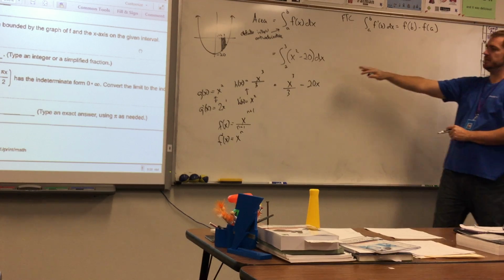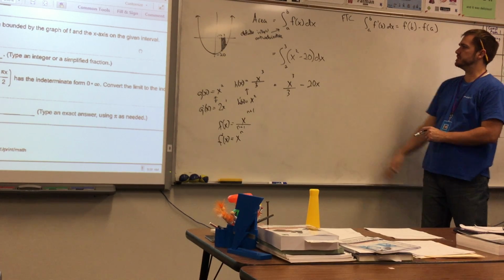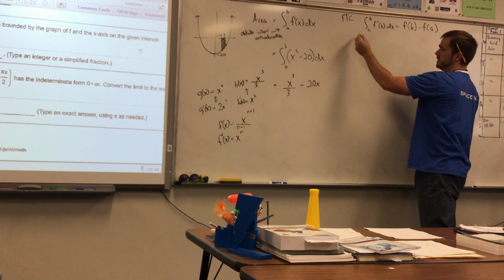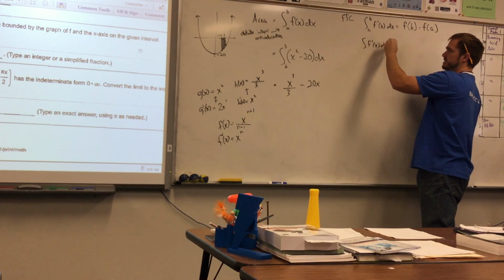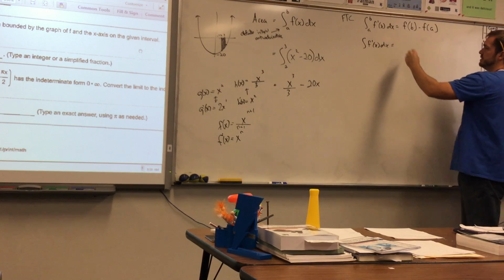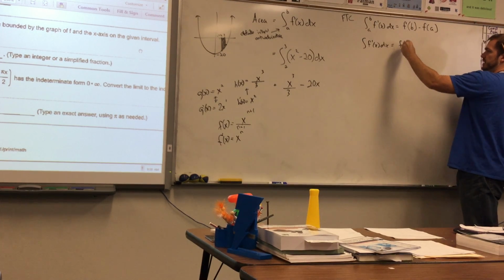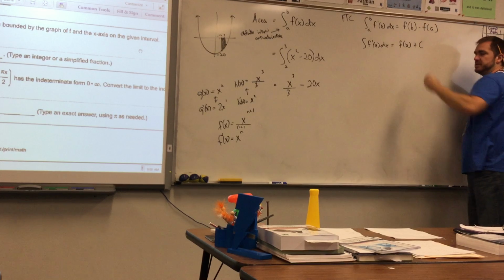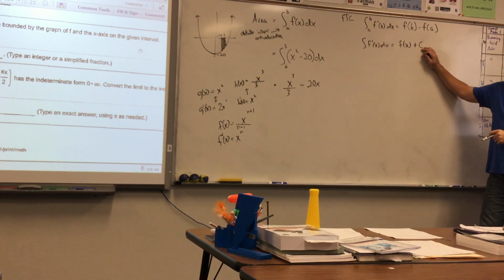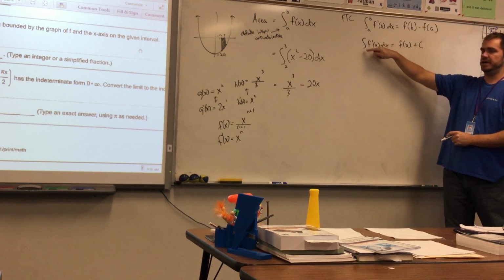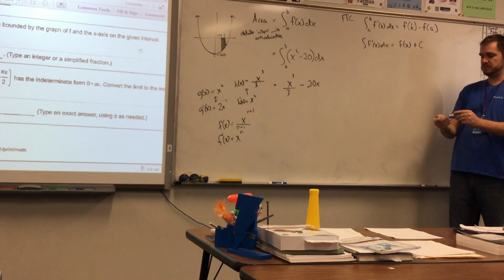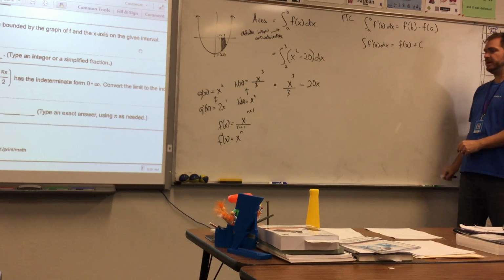As that relates to this, just as a side note, the integral of f prime of x dx is equal to f of x plus c. That's when you're dealing with your plus c, when you have an integral but you don't have numbers there on the upper bound and lower bound.